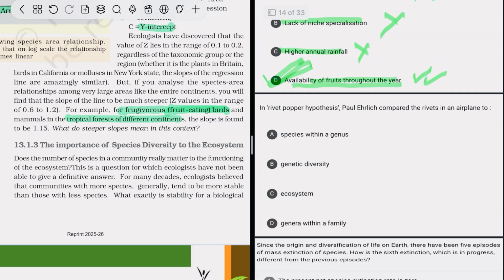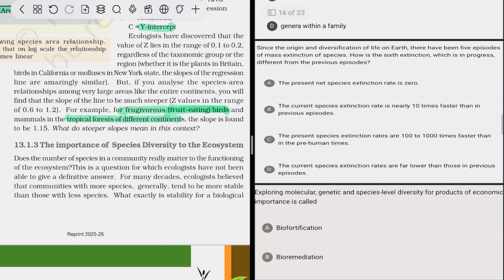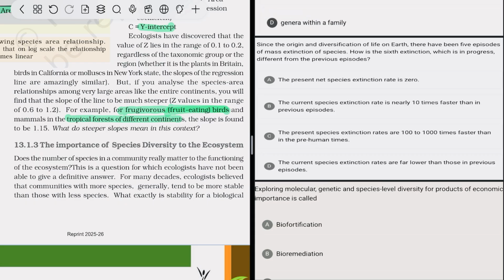After that, that is the Rivet Popper hypothesis. So that is a repeated question. Okay. Since the origin and diversification of life on Earth, there have been five episodes of mass extinction, which also include the dinosaur extinction. The present extinction, which is going on, is the sixth extinction, which is in progress. How is this present sixth extinction different from previous ones?